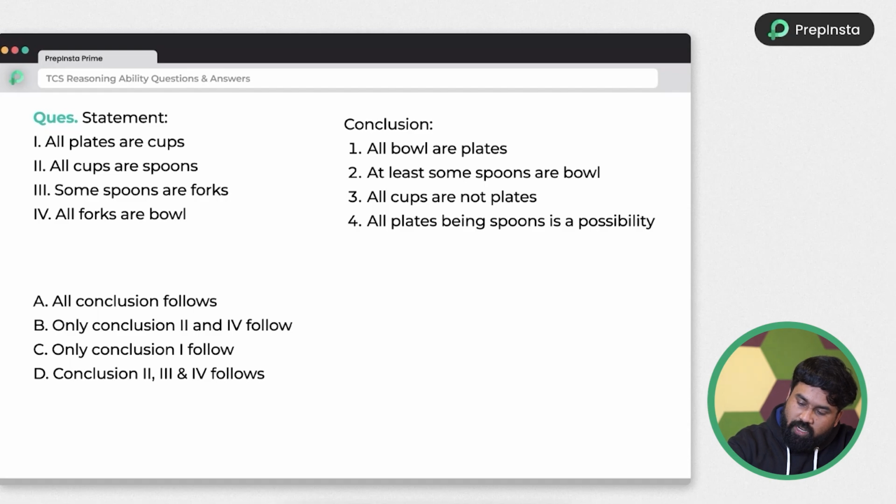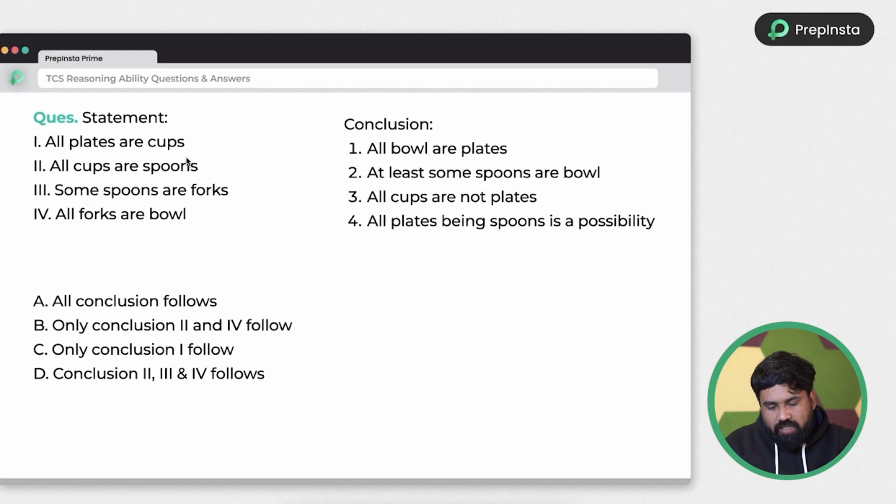Again, I am telling you, try to pause the video and try to solve it on your own first. Okay, so just look into the question. All plates are cups. Whoever knows the syllogism concept, trust me, those are very beneficial for you. Actually, I am telling you, directions, blood relations, syllogism concepts, and some logical Venn diagrams, all these are very less time taking.